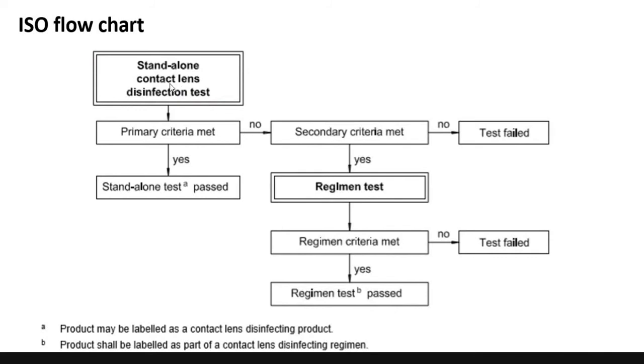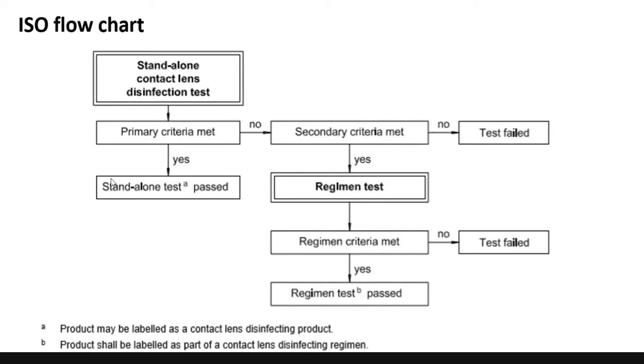Continue. Okay, so we have a contact lens solution. That solution should undergo all these procedures, and then there will be certain criteria. If the contact lens solution meets the primary criteria, then it can be sold as a contact lens disinfecting product.